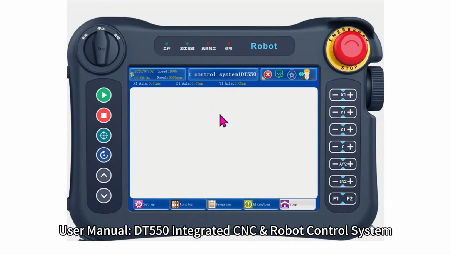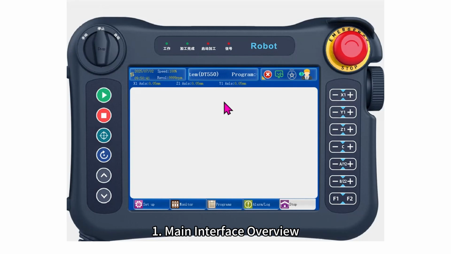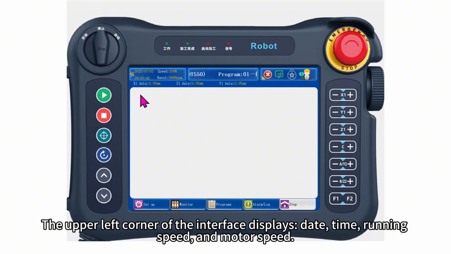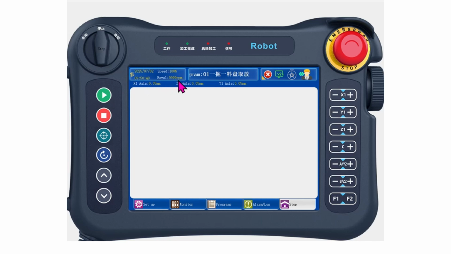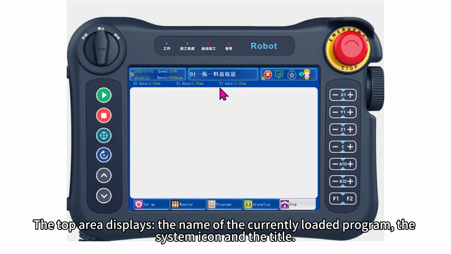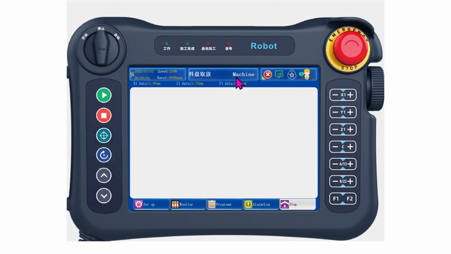User Manual DT550 Integrated CNC and Robot Control System. 1. Main Interface Overview. The upper left corner of the interface displays date, time, running speed, and motor speed. The top area displays the name of the currently loaded program, the system icon, and the title.